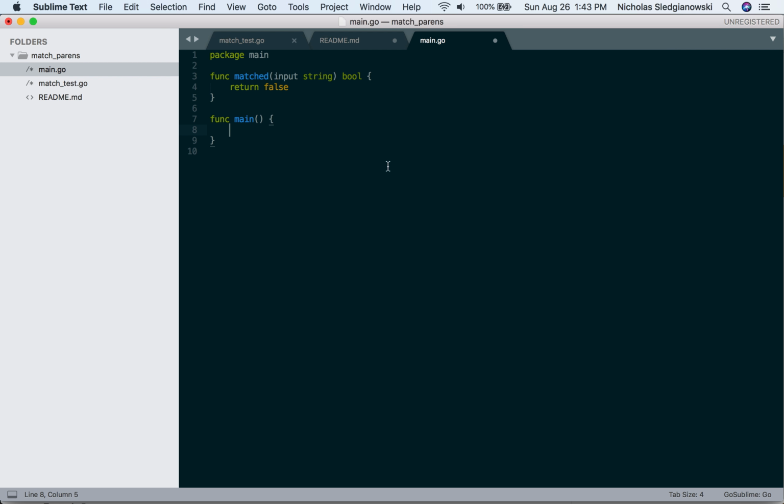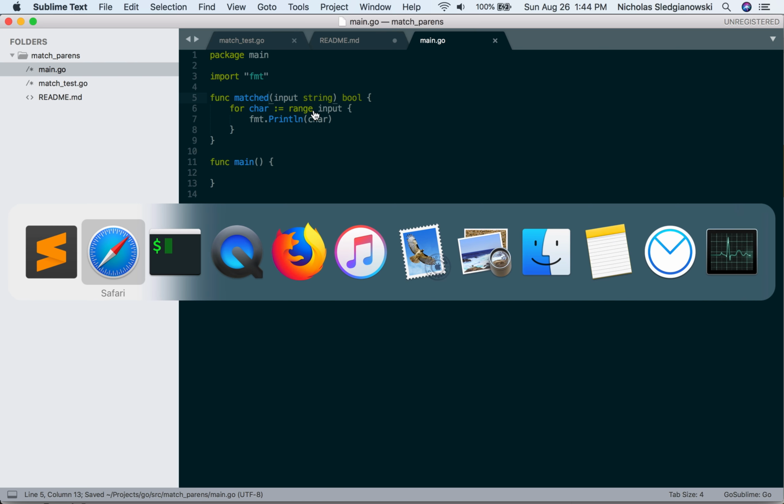So we go in here. I can do for character equals range. This is my main function. I don't actually need this in this Go program, but I've mostly been doing this kind of structure for my Go programs, so I put it in there anyway. So this would be range input, and I can do it like this. Then we can do fmt.Println of character. Then I'm going to need to import fmt. There we go. So this should run now.